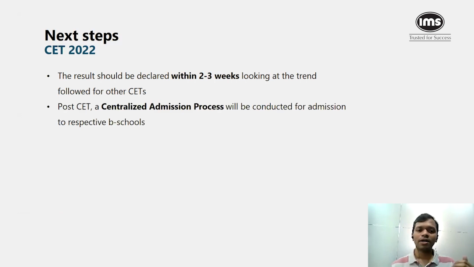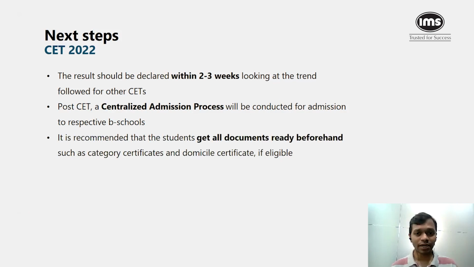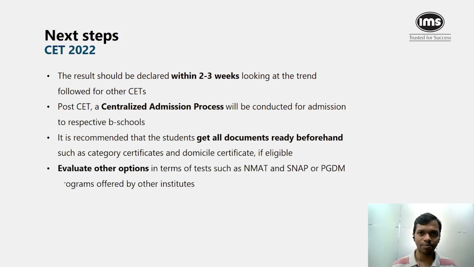Now, after the CET result, you're going to have a centralized admission process called CAP, which will help you get admitted to respective B schools. It's a process wherein you fill only one form and you put all the college preferences in it. Now, it is recommended that you start getting all the documents ready beforehand, because in your CAP process, you're going to need all the documents such as category certificate, domicile certificate if you're eligible for it. So make sure that you start working on getting these documents in place.